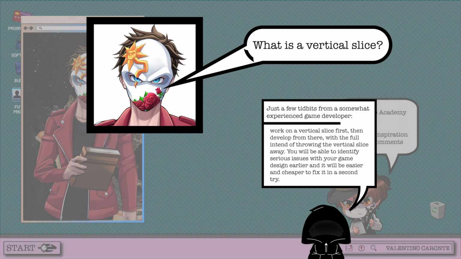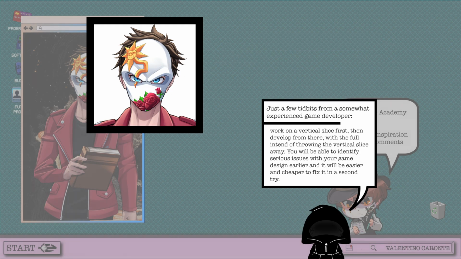And the comment continued. Then develop from there, with the full intent of throwing the vertical slice away. You'll be able to identify serious issues with the game design earlier, and it will be easier and cheaper to fix it the second time around.